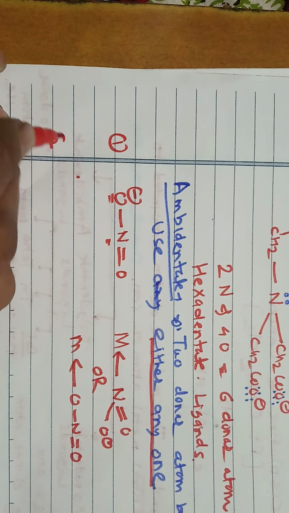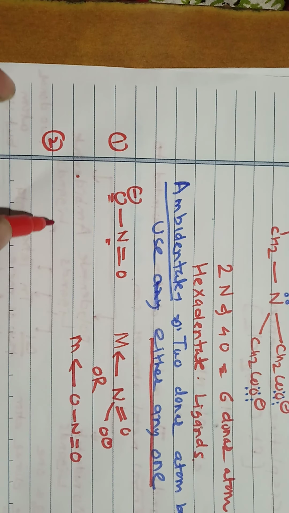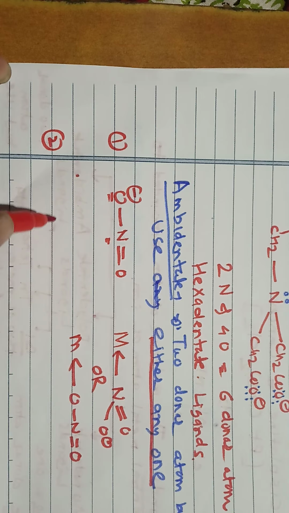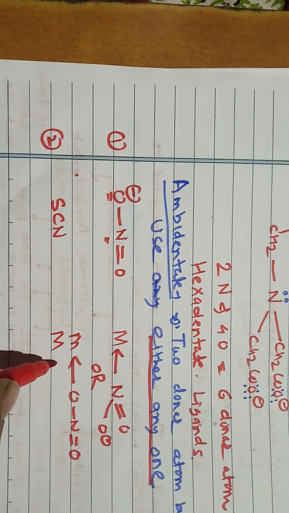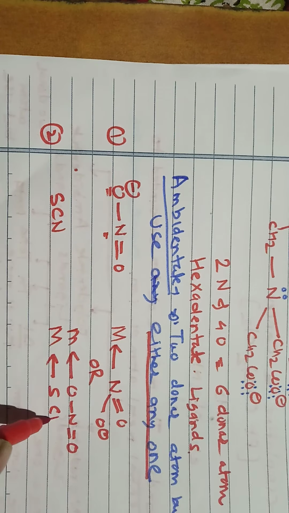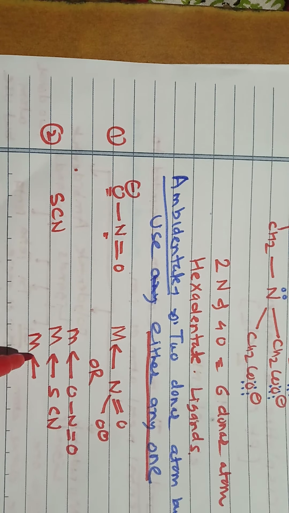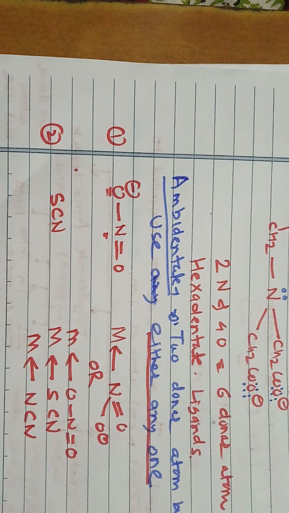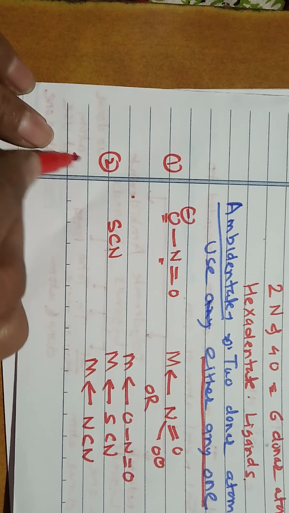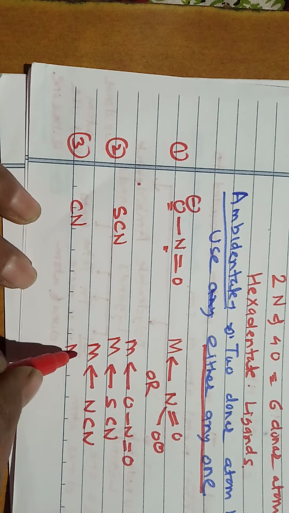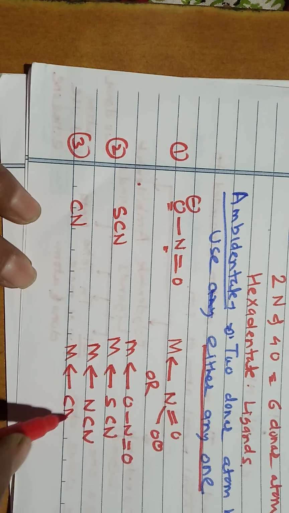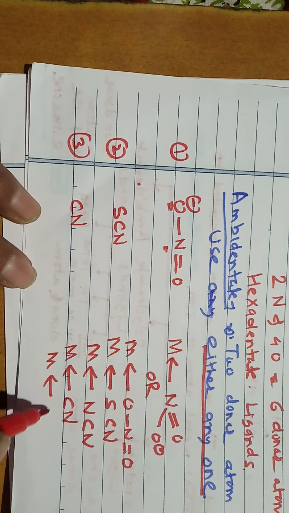The second example is thiocyanide, SCN, which can donate through the sulfur or through the nitrogen. We may also consider cyanide, which can use carbon or nitrogen.